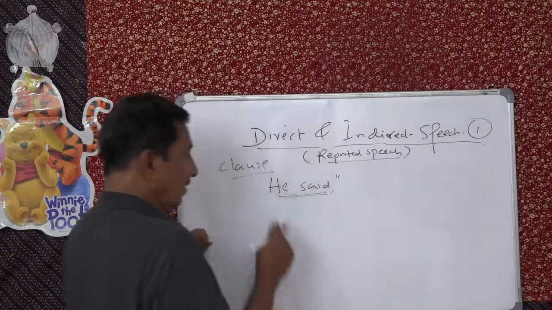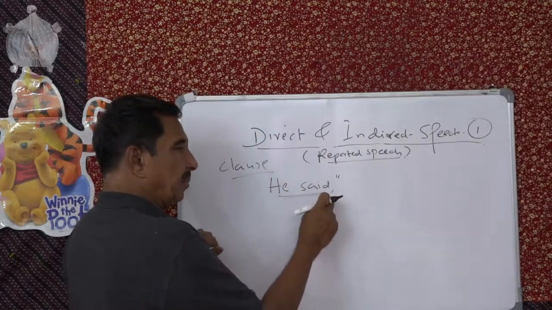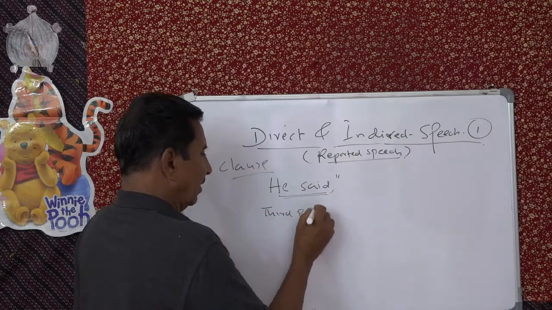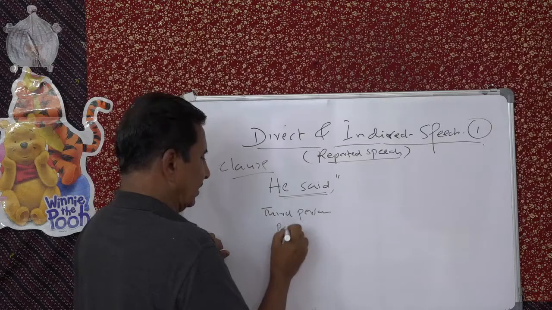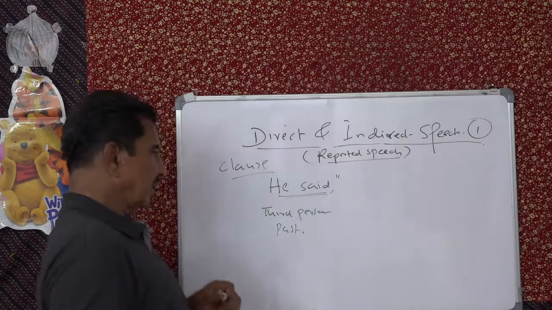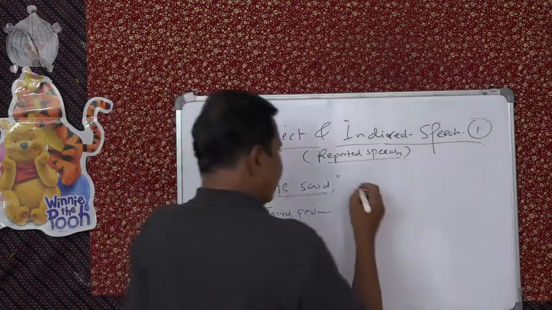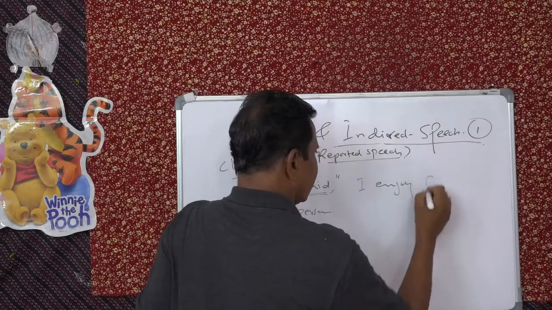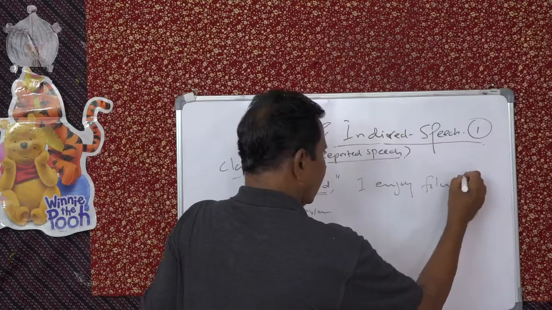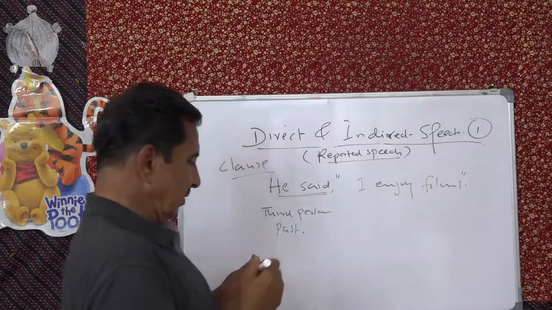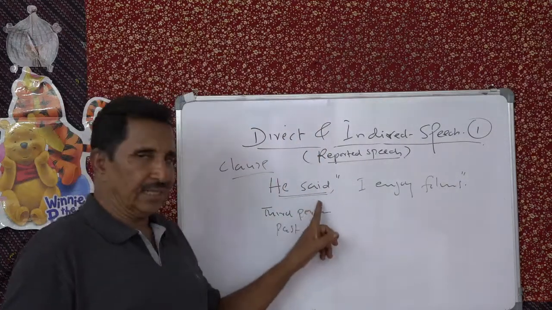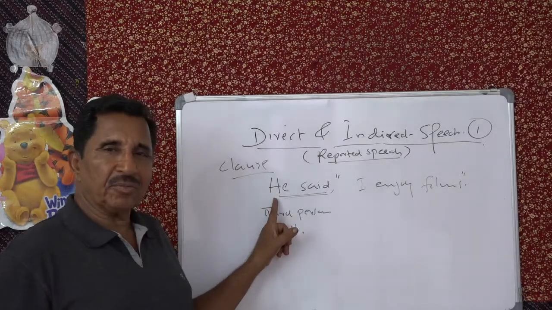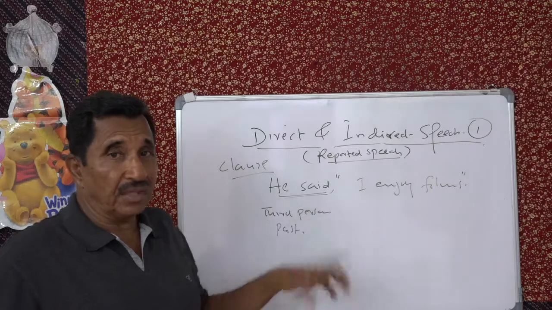When it is third person and past, it should be third person and the past tense. See that? He said, not comma, he said, "I enjoy films." Then we can say, it should be in the past tense, and the subject of that verb should be third person, singular or plural. They said can be.